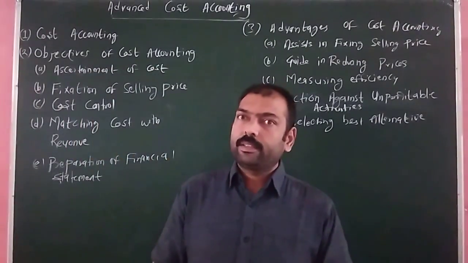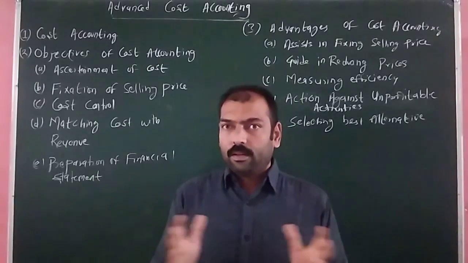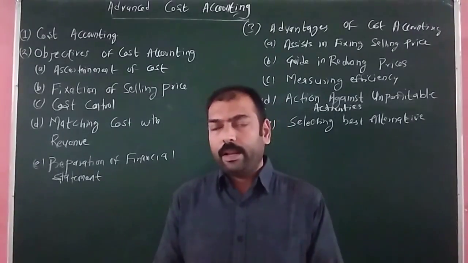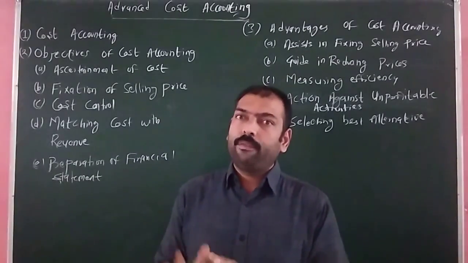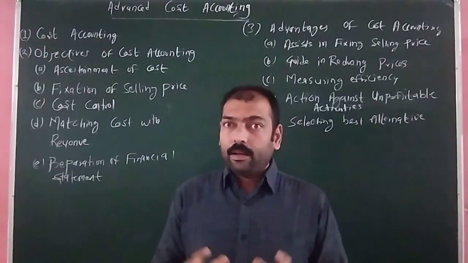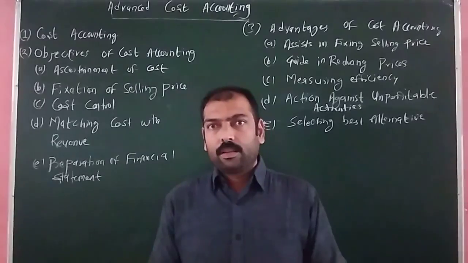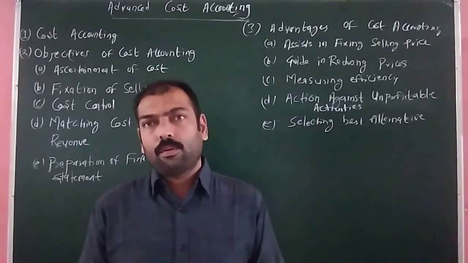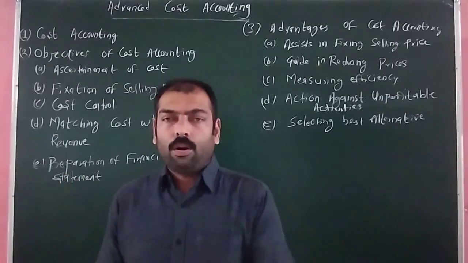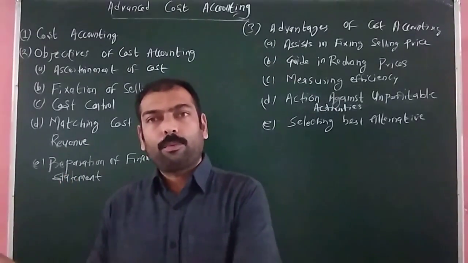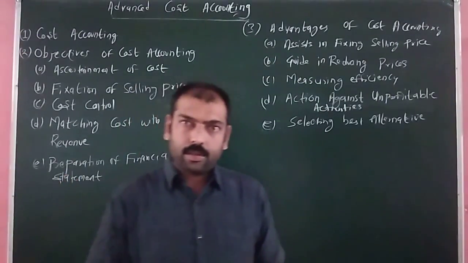The third factor is that it does not provide the cost of labor, which is the living factor of production, and we cannot measure the efficiency of the particular labor which is involved in the process of producing goods or services.